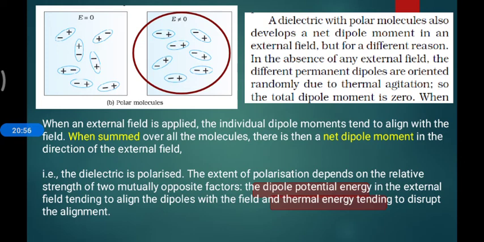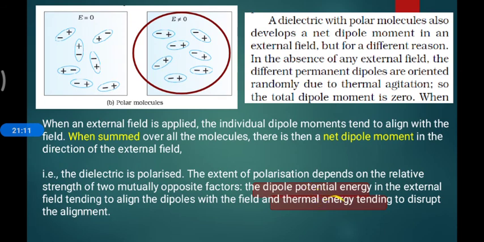These two things affect polar molecules, with thermal energy tending to disturb the alignment. I can explain these two words, but it is beyond your level, so skip this. Just remember these two things which affect the polarization of polar molecules.